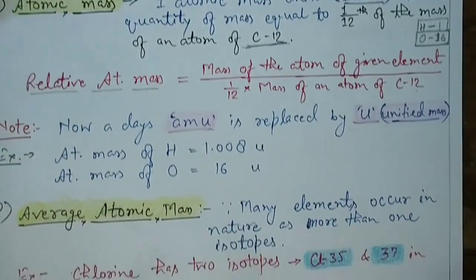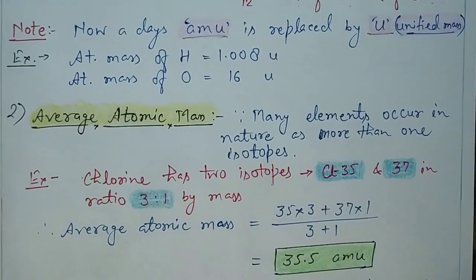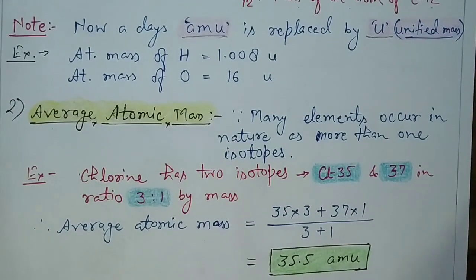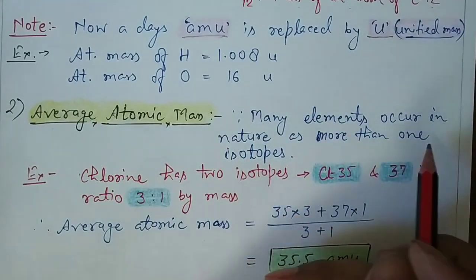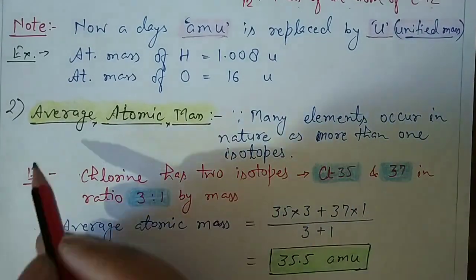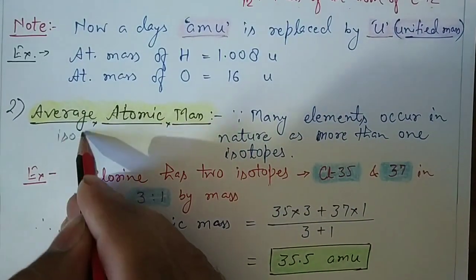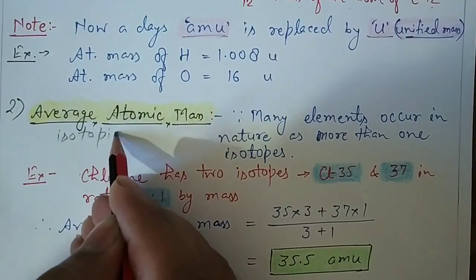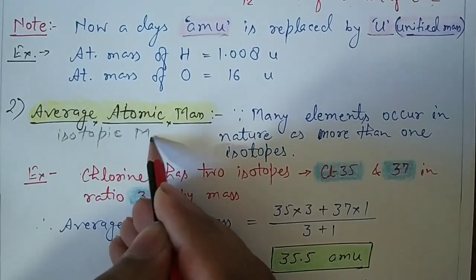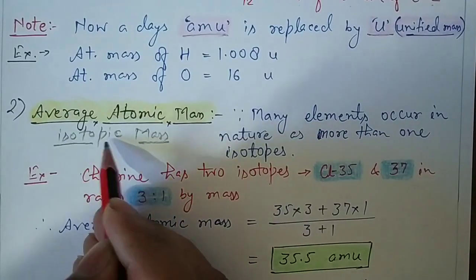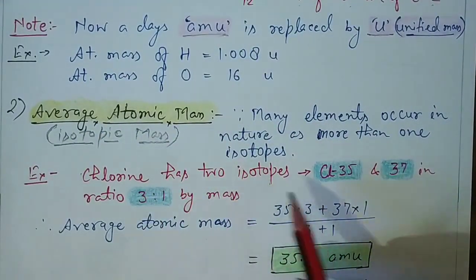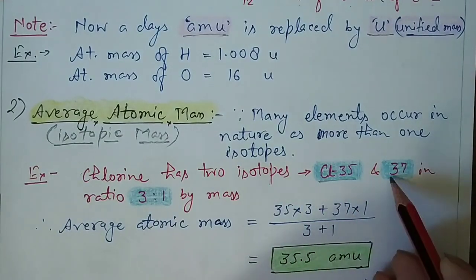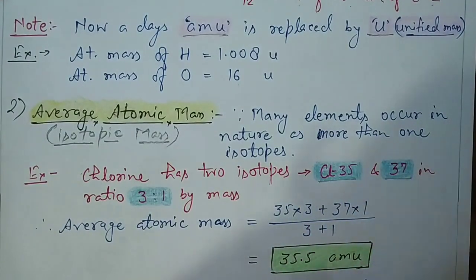The next topic is average atomic mass. The average atomic mass is based on the theory that isotopes of many elements exist in nature. It is also called isotopic mass. We know that, for example, chlorine has two isotopes, chlorine-35 and chlorine-37, and they exist in the ratio of 3:1 in nature.